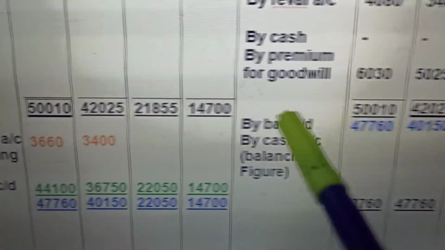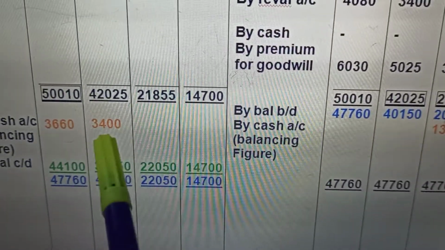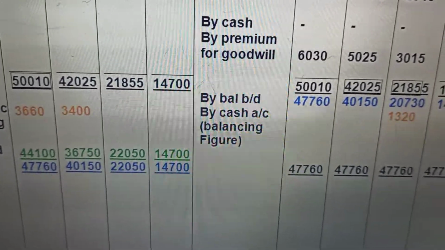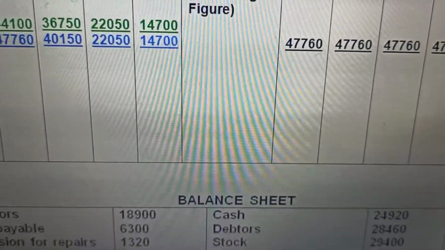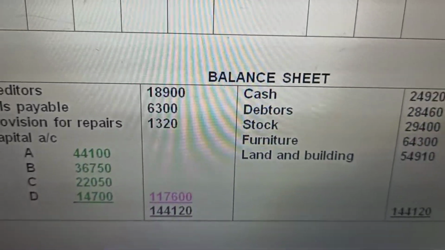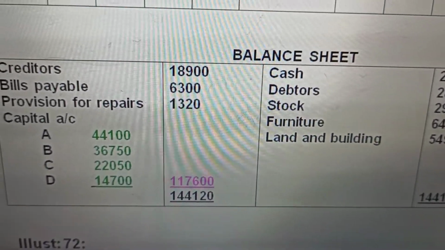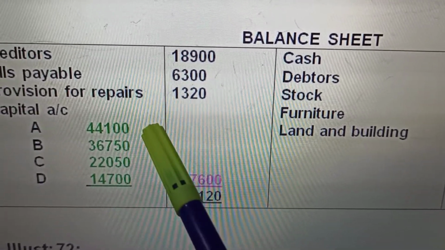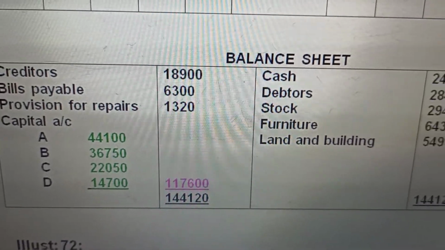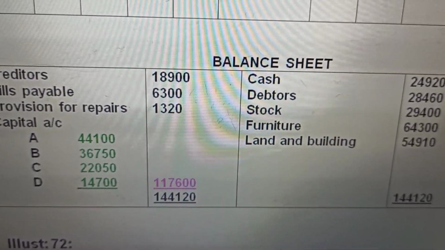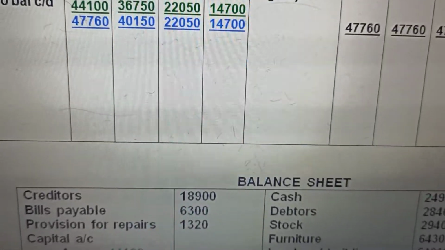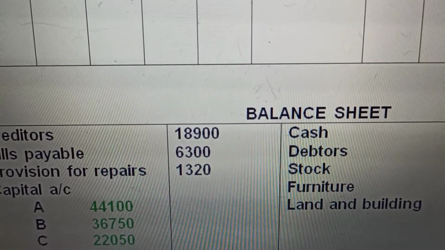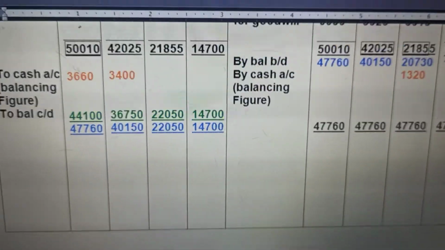So the shortfall or the surplus will be adjusted, the cash paid off or brought in by the partners as the case may be. This is called the adjustment of capital on the basis of the new partner's capital, and the capitals shown in the balance sheet will be the capitals that should be now, the last capitals 44,100, 36,750. These are the capitals which have been adjusted. See these capitals that we have worked out. And what are these capitals? These are those capitals.